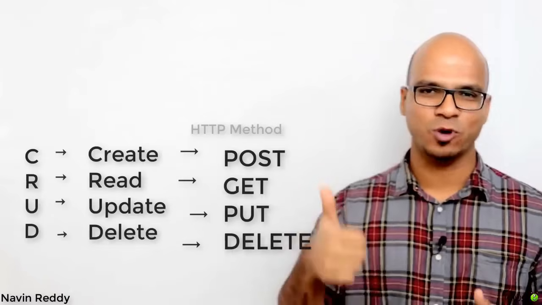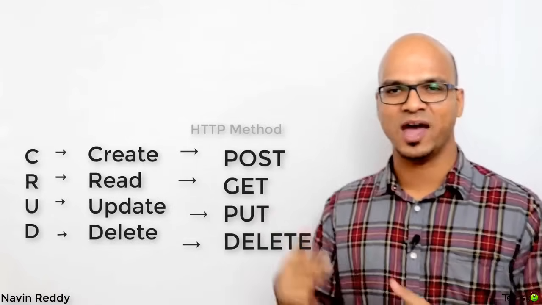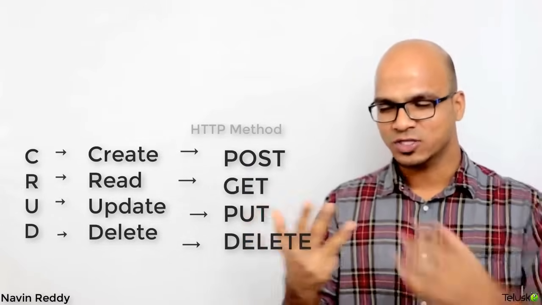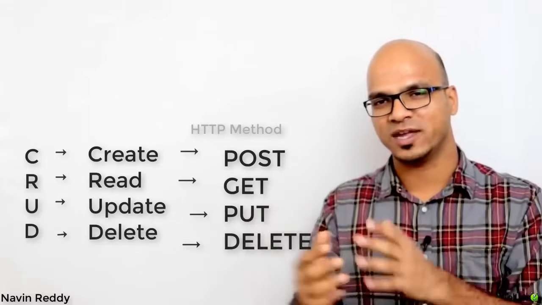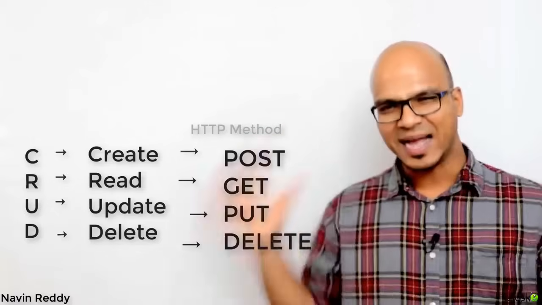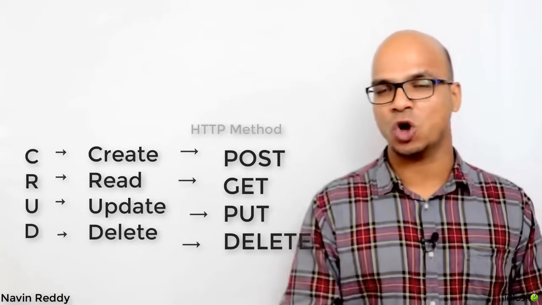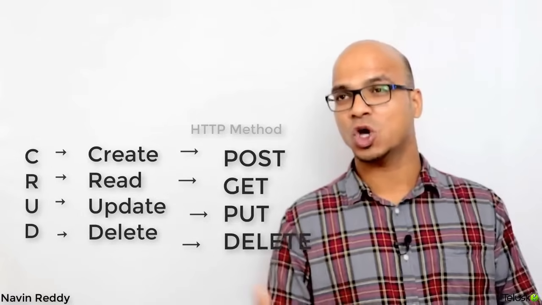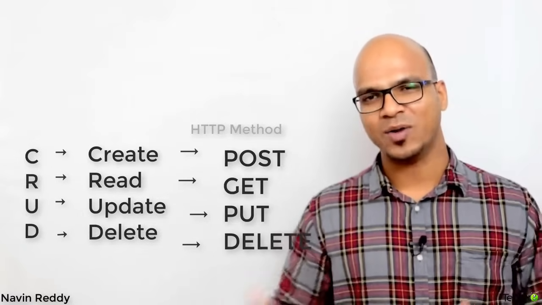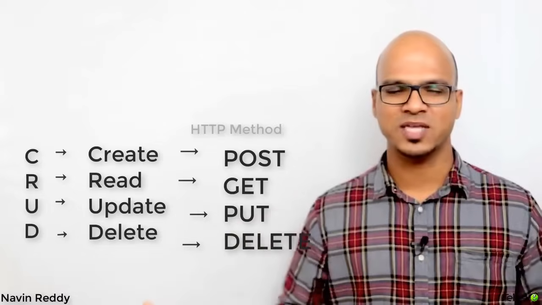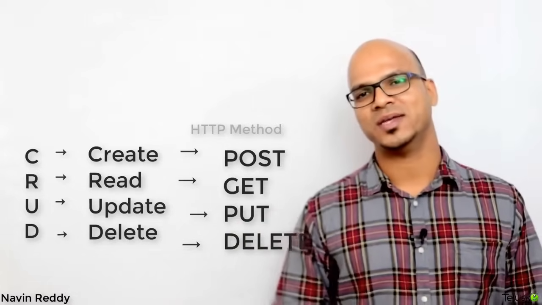In HTTP, we have the post method, we have the put method, and what else? We have the get method, and we have delete, right? So using these 4 methods of HTTP, we can achieve our CRUD operations. And that's how your REST API works. Again, before REST, we were also having SOAP requests, which is SOAP web services. But nowadays, everyone uses RESTful APIs. In fact, all the companies are moving from SOAP to REST.